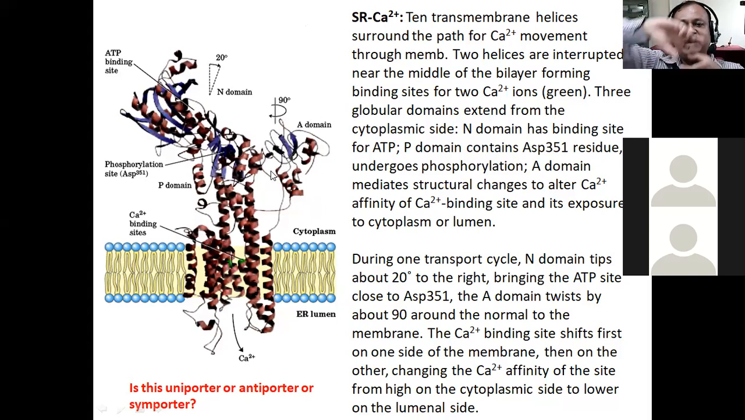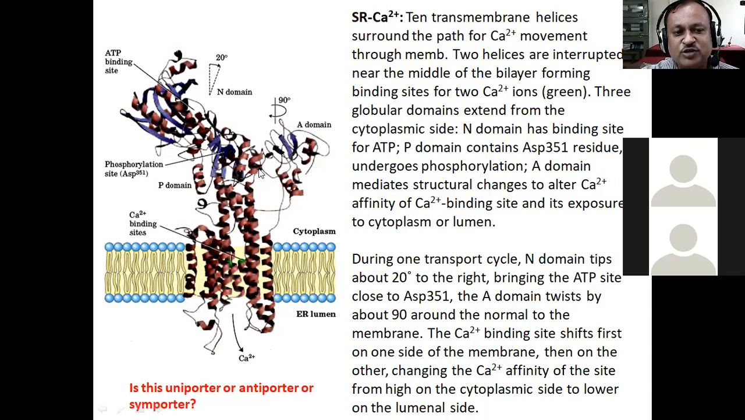So the A domain twists, and because of that twisting, this particular site within the membrane, this calcium ion binding site in the membrane, will undergo a kind of movement, and that movement will alter the affinity of calcium ions. So calcium ions are binding from the cytoplasm. Here it is, the cytoplasm.